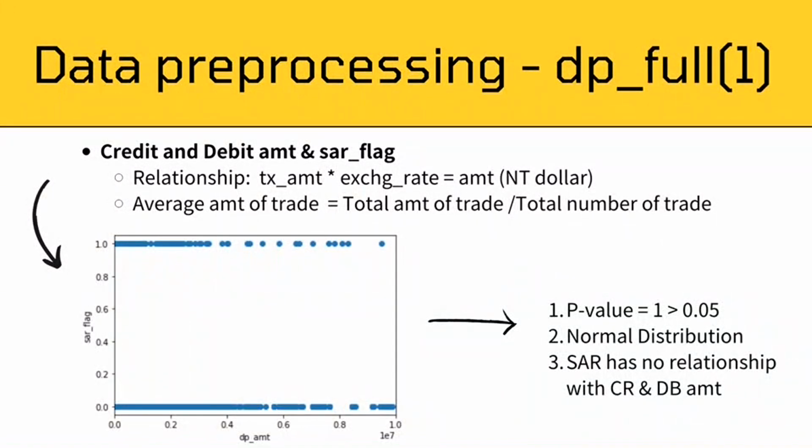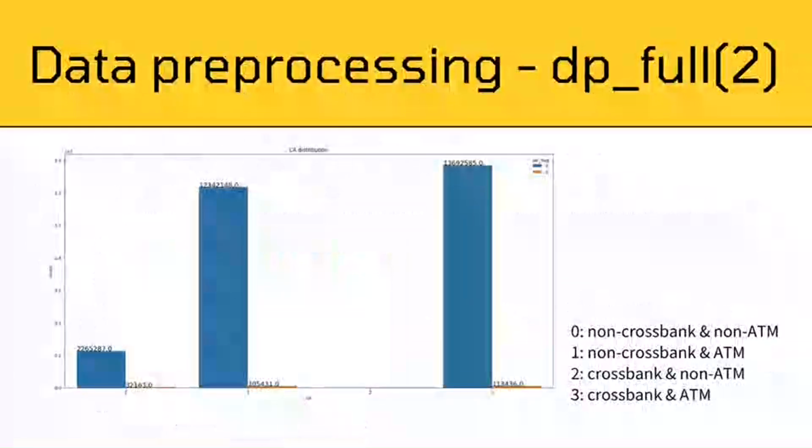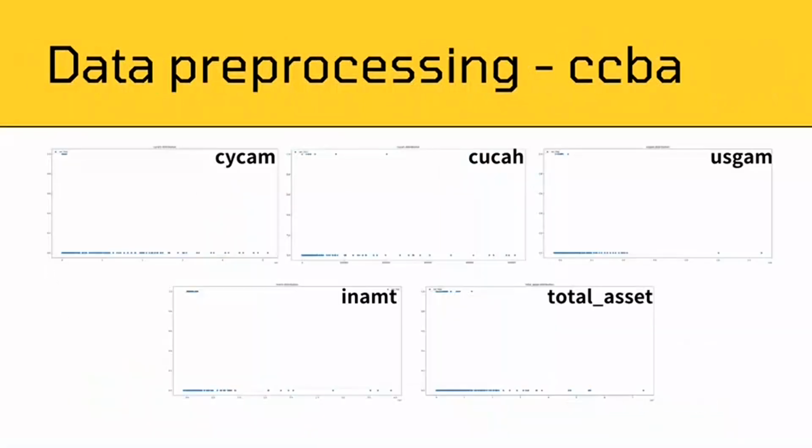The relationship between the amount and the exchange rate is TX amount times the exchange rate equal to the total amount. We also find that the credit and debit data is normal distribution. Observing the relationship between cross-bank and ATM, we find that those who use cross-bank are all transformed with ATM. Moreover, money laundering is more likely to happen in non-cross-bank and non-ATM.